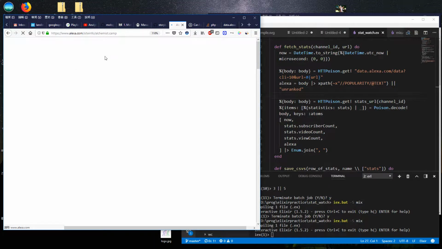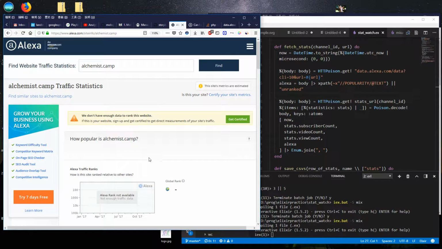We're going to hook this up for Alchemist Camp, and as you might expect, Alchemist Camp is very small at this point still. It's not even ranked yet. That's okay. We'll set up the logging, so we'll just keep on checking Alexa regularly until it's ranked.